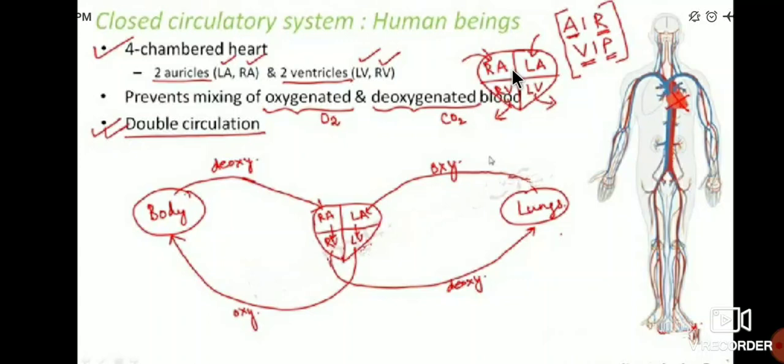Right auricle and right ventricle, these two are on the right side. Left auricle and left ventricle, these are also 2 chambers. These 4 chambers are